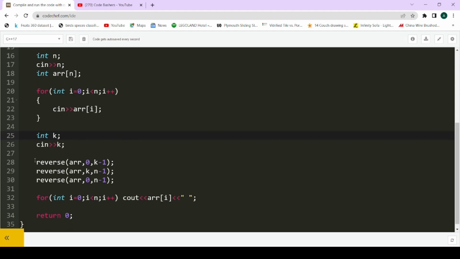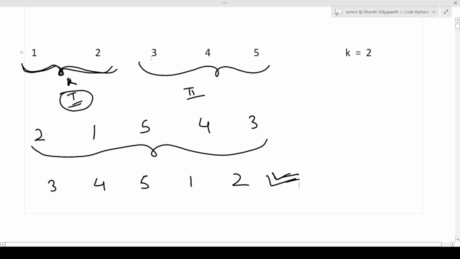Now you have to follow certain steps that I have told you. First, you will have to take the first k elements and reverse them, then take the remaining elements and reverse them. And then at the end you will have to reverse the entire array also. First of all, you are taking the k elements, so these indexes will be from 0 to k minus 1, because the kth element will be lying at index k minus 1, starting from 0. Next is reversing the remaining elements, which will start from the kth index till the n minus 1 index.